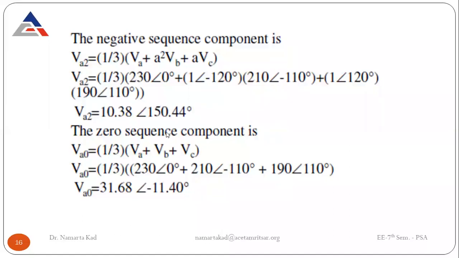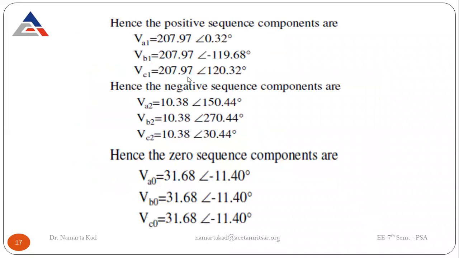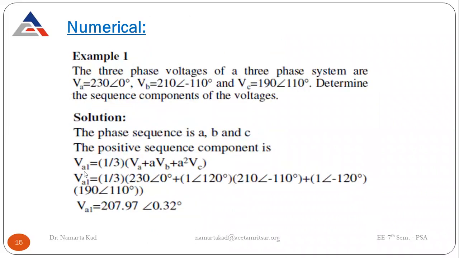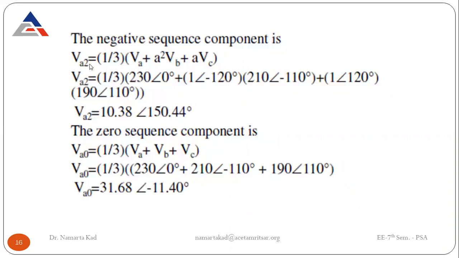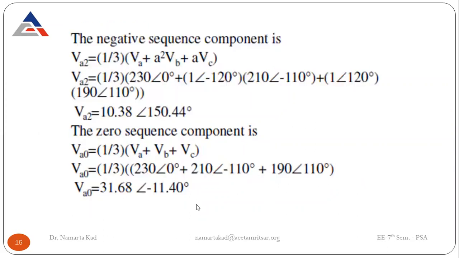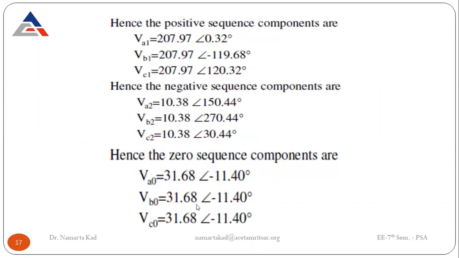This is the one set of voltages, and hence the positive sequence components are these three: VA1, VA2 and VA0. In these steps, you have calculated only VA1, only VA2, only VA0, that are related with the A phase. So what to do for the B phase and the C phase? Just give them the phase displacement of 120 degree.